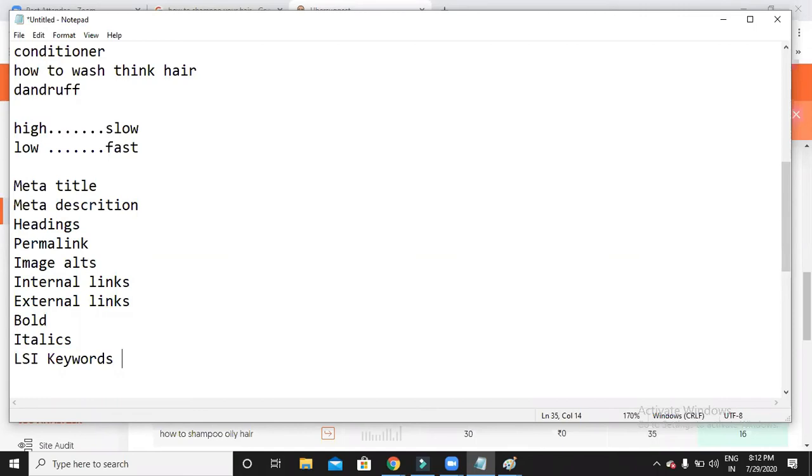The same way here, when Google tries to crawl your website or your blog, Google won't read the complete content. Google will concentrate on these important places. So now you came to know what these important places are. Now let me show you where these important places are present in your website. As it is on-page optimization, I have to optimize within my site. So I have to show you all these important places where they are present so that you can start doing optimization. So let us open the website now.